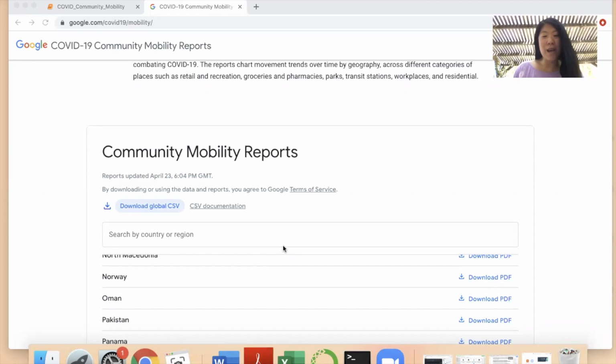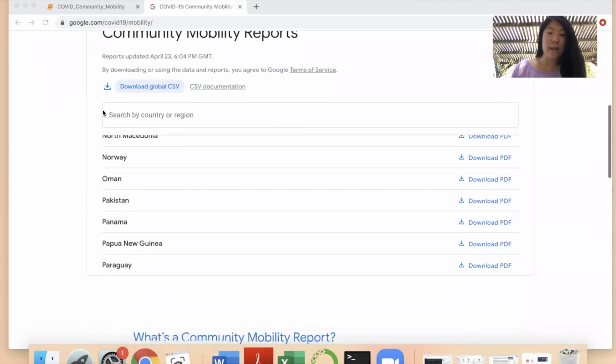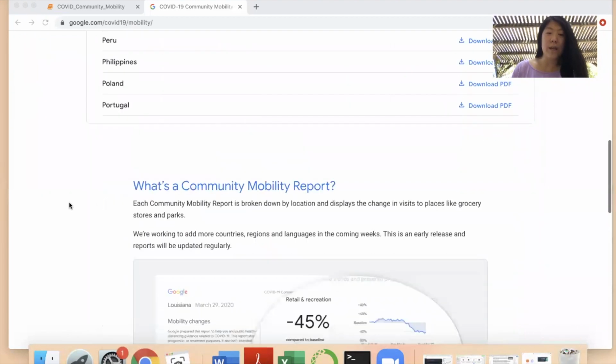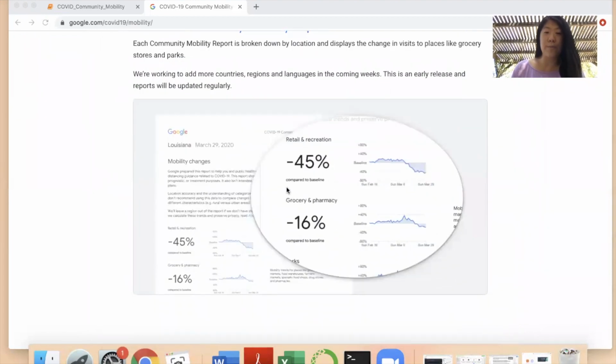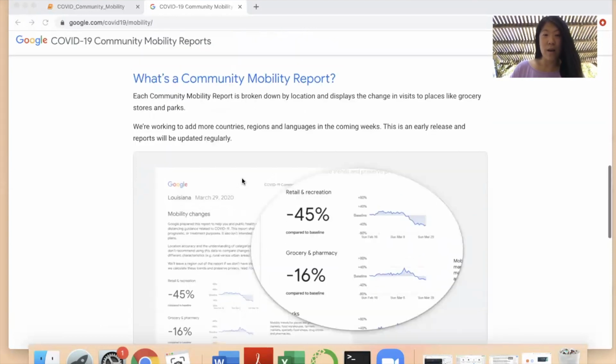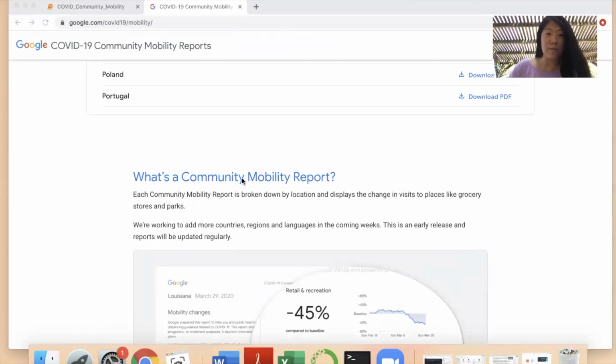Today we're gonna look at, around the world in the past 2 months, where do people go? Our data source comes from Google COVID-19 Community Mobility Reports. This shows across the world whether people are going to retail places, grocery places, parks, and those other places as often as before the COVID-19 outbreak.